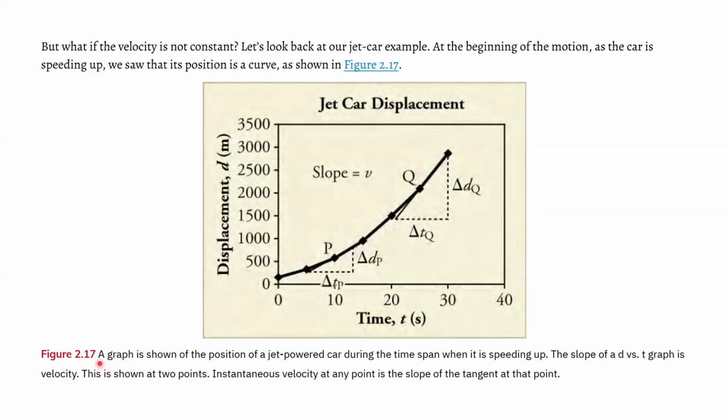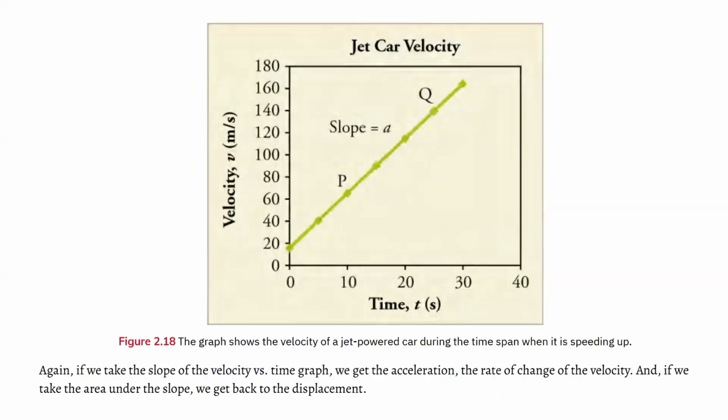As it says, a graph is shown of the position of a jet-powered car during the time span when it is speeding up. The slope of a displacement versus time graph is velocity. This is shown at 2 points. Instantaneous velocity at any point is the slope of the tangent at that point. As explained earlier, if you want the slope at that specific point, you draw a tangent that just barely touches the point you're interested in, and then you can calculate the slope from that.